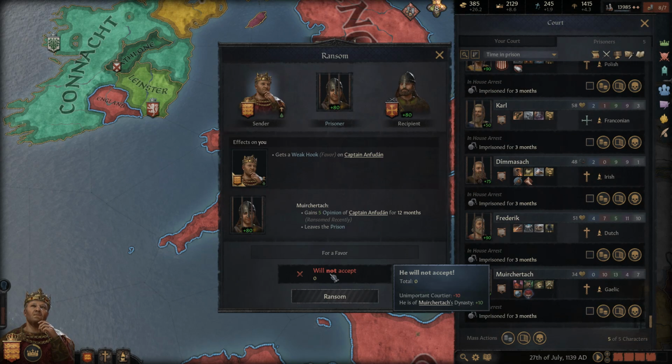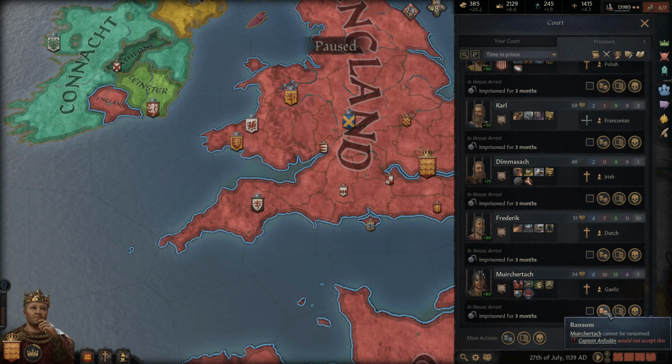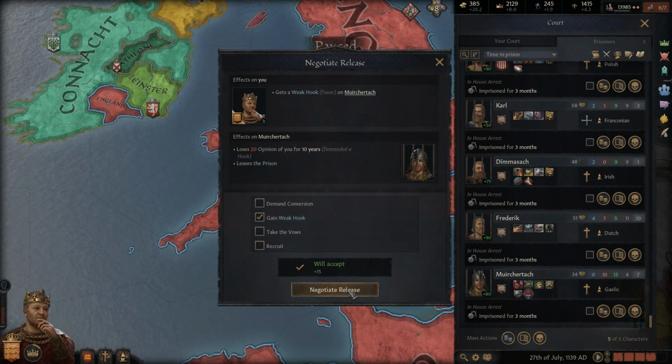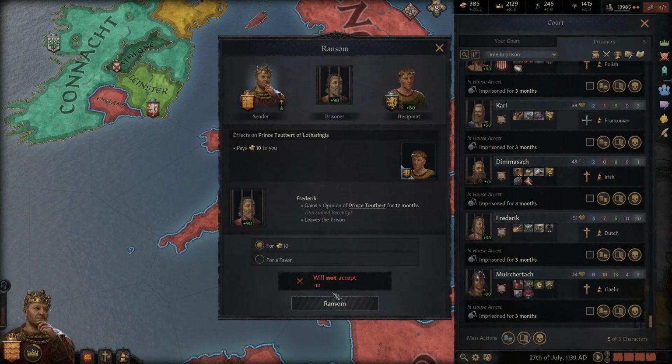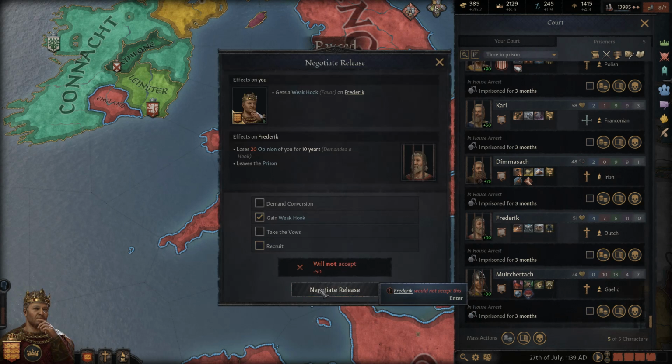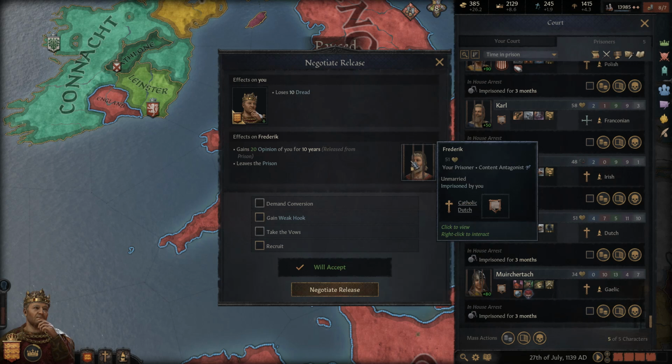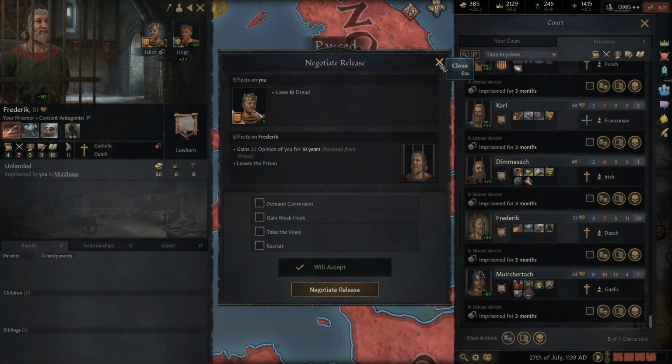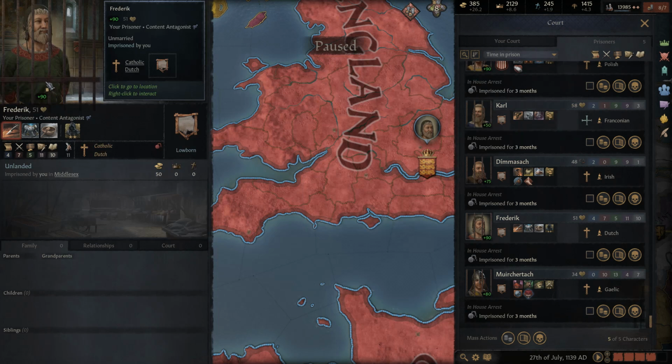All right, so is he just refusing to? Yeah, it's an unimportant character. So we'll just get a hook on him. That's fine. Is this the same deal? Yeah, just an unimportant character he doesn't care about. So just get some hooks, although he won't accept it. All right, well, if he won't accept, then you stay in prison.